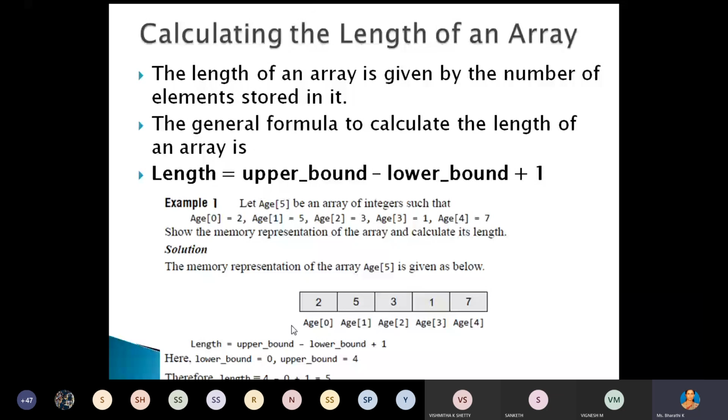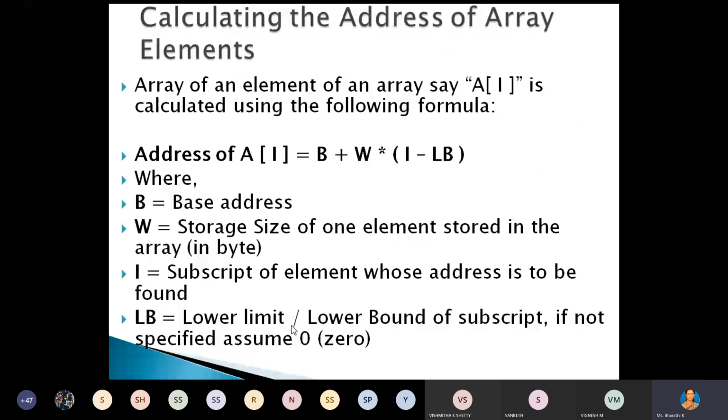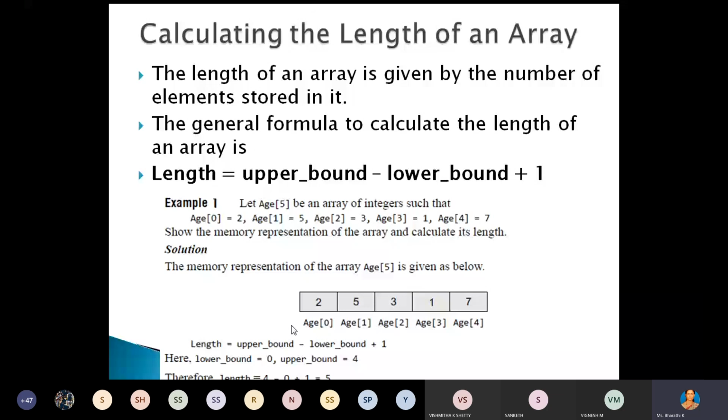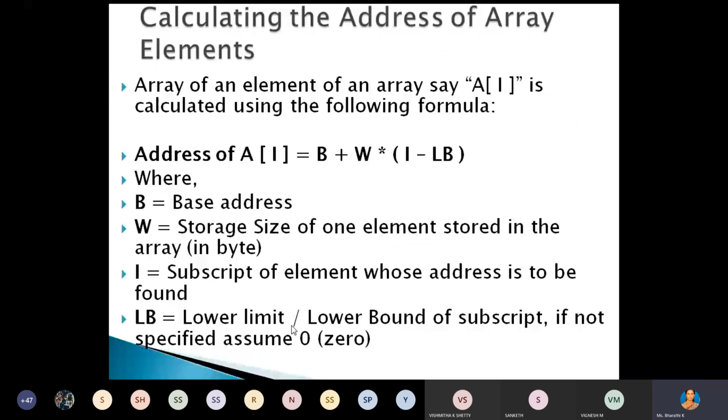So now, here in this slide, we can calculate the length of the array. Next, how to calculate the actual address of the array element. Usually we are accessing the elements of that array based on the index, but the actual address in computer memory is different.